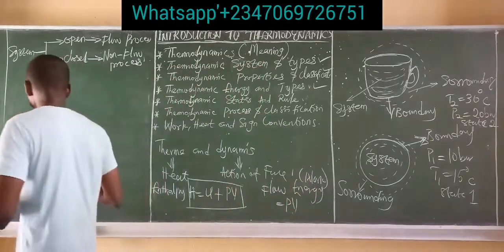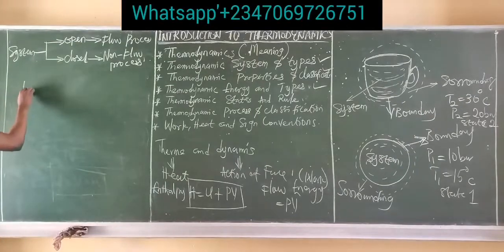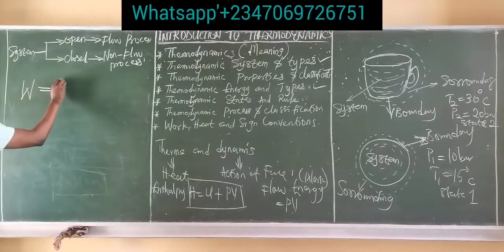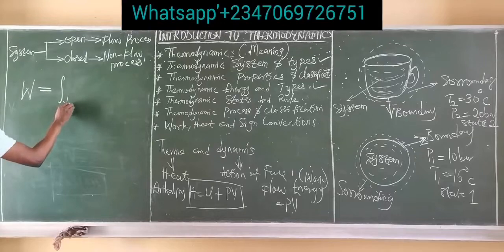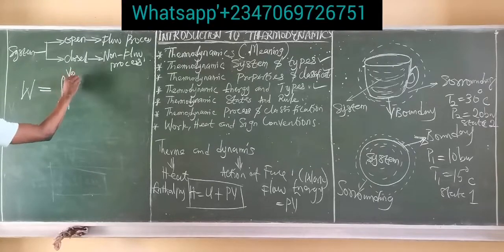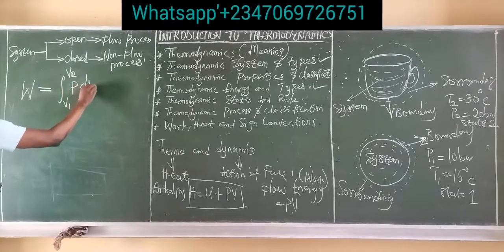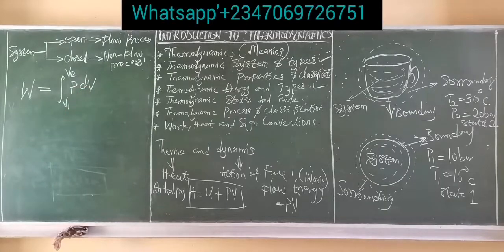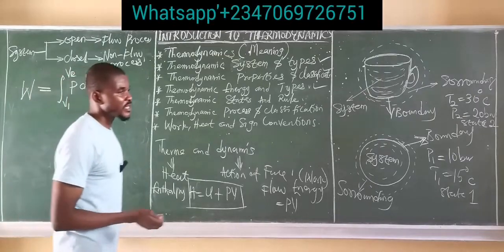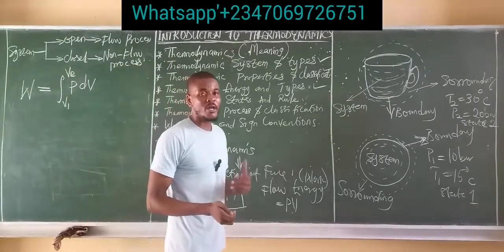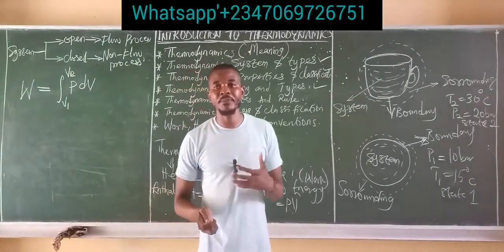Mathematically, work can be defined as the integral from initial volume V1 to final volume V2 of pressure times change in volume. Okay, this is the mathematical relationship of work in thermodynamics: integral from V1 to V2 of P dV.